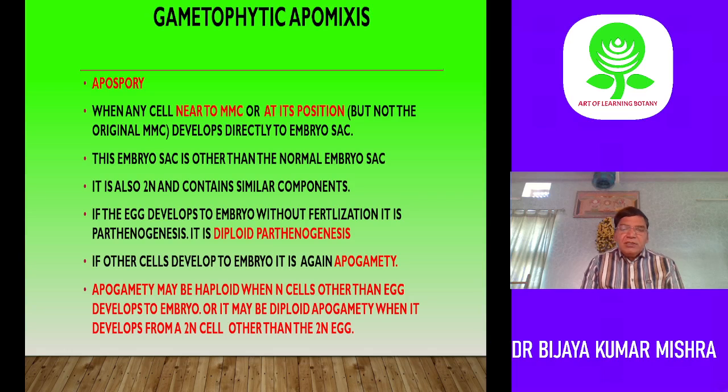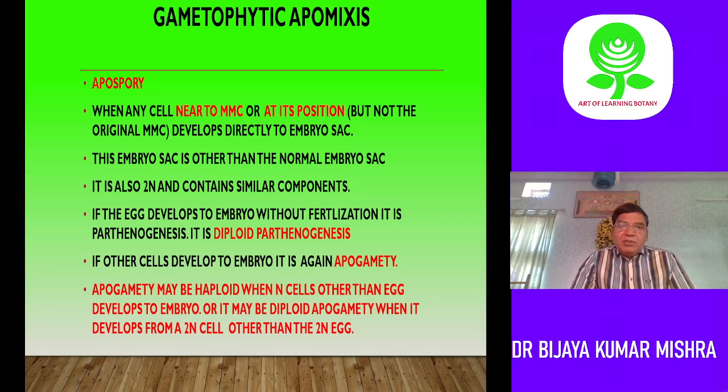Gametophytic apomixis is the same thing. That one is diplospory. This is apospory. When any cell near the megaspore mother cell, not the megaspore mother cell itself, any cell other than the megaspore mother cell or at its position, develops into an embryo sac without meiosis, and those cells of the embryo sac develop into the embryo without fertilization, then it is called apospory.